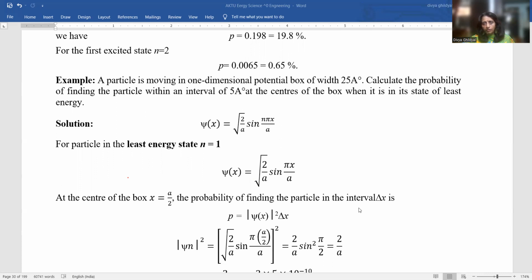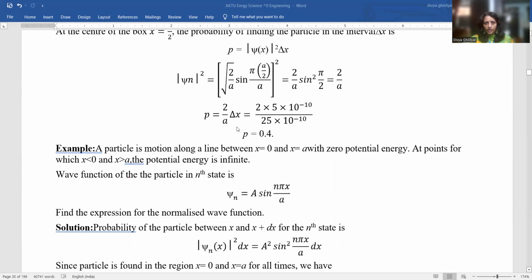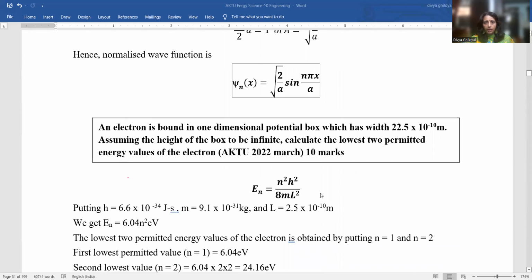So the probability of finding the particle in this dimension becomes under root 2 by A sine pi A by 2 whole square. Instead of x, I have put A by 2, and on solving you get the answer.